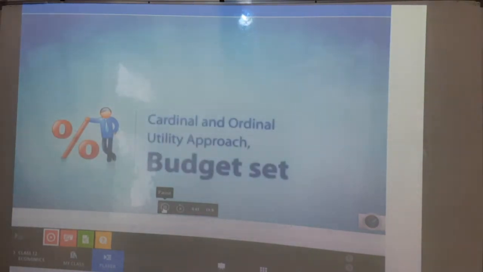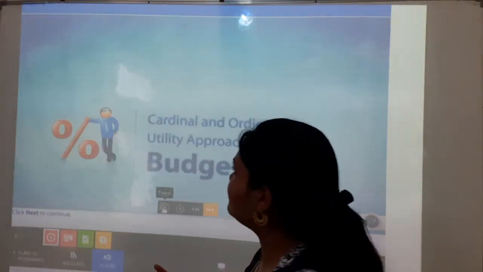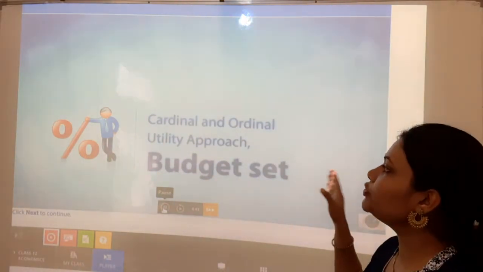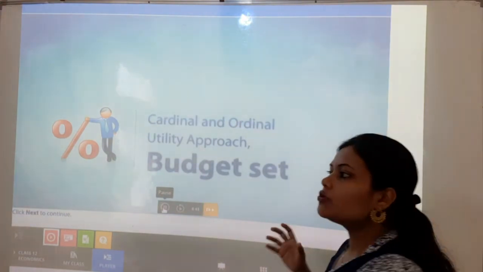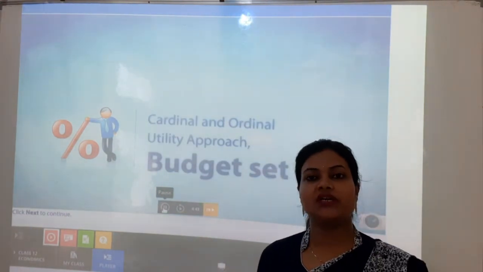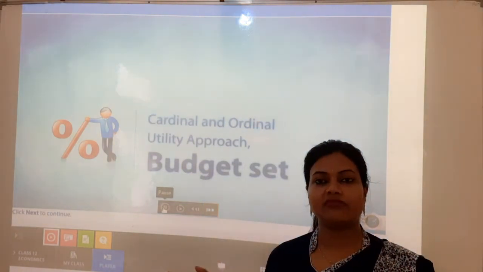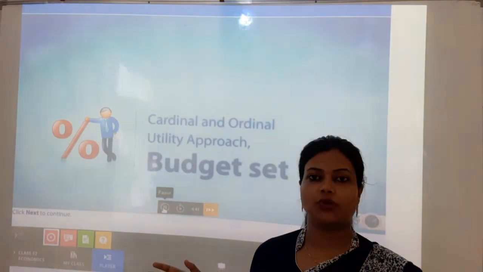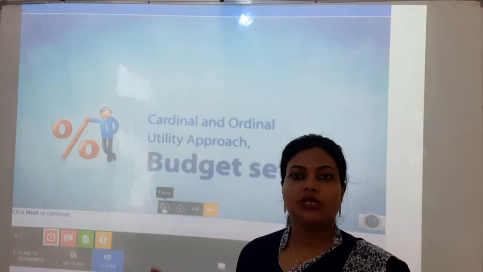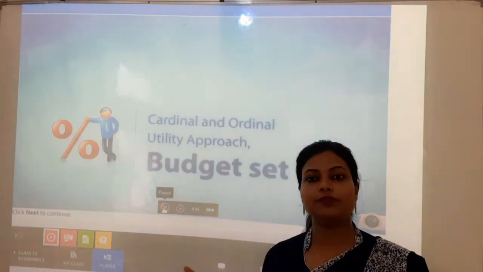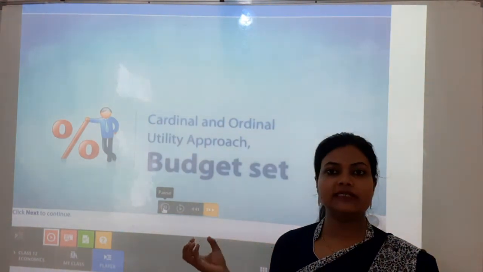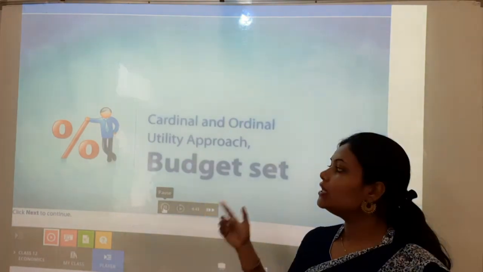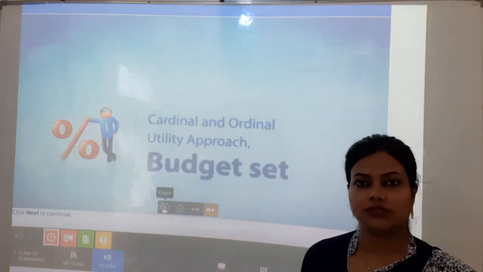Cardinal and ordinal approach, budget set. Here we have to learn about cardinal and ordinal utility with the budget set. Now what is a budget set? Budget is the given resources which we are having. For example, I am having 500 rupees, so that is my budget. In that, how many goods or commodities I have to purchase for satisfying my needs, that I have to choose, that is the behavior of the consumer. We are going to discuss all these things here.